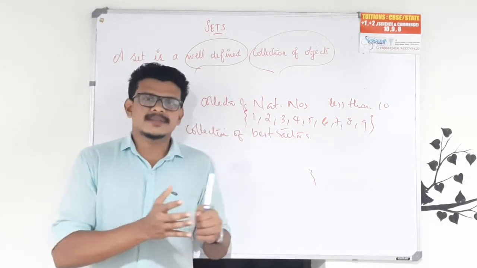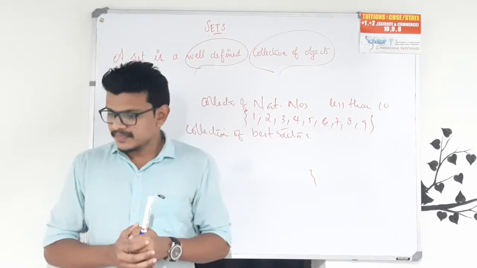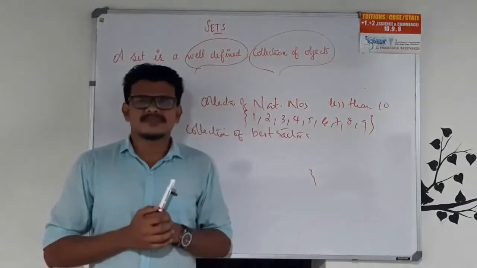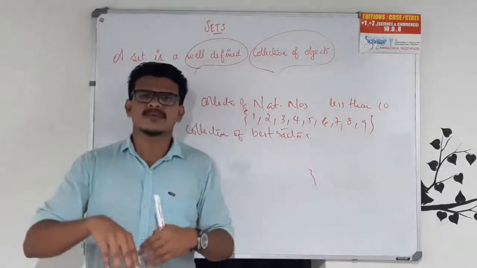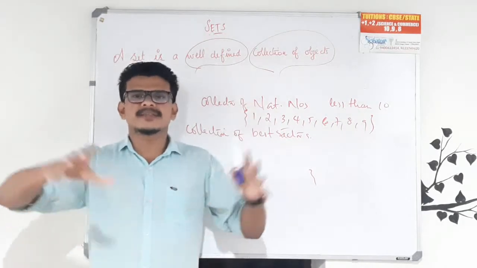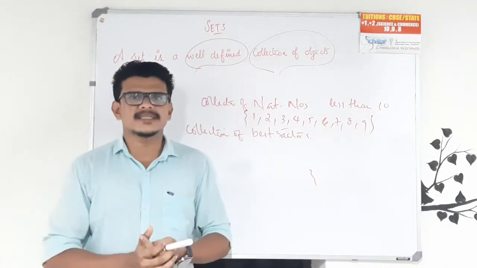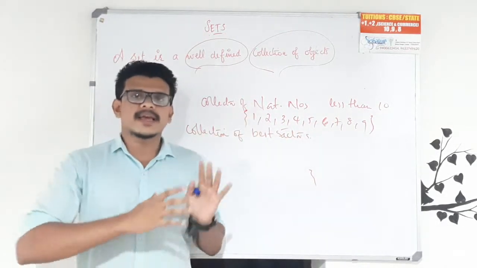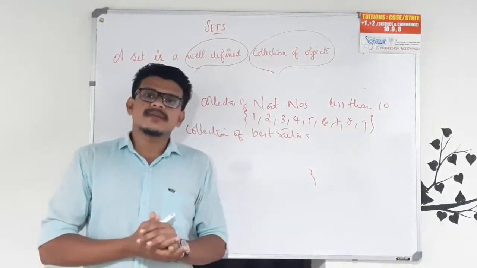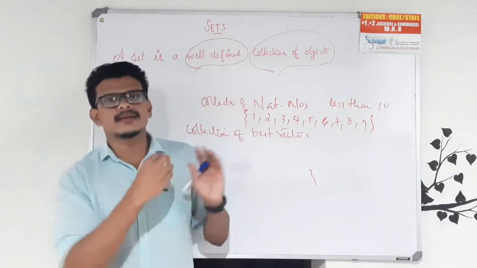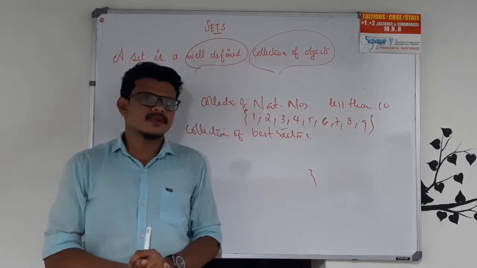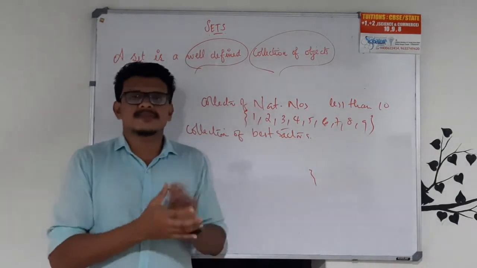Right. Another example I can give: the collection of places that I know. I am from Kerala, so I know many places from Kerala. So my collection of places in Kerala will be abundant. Suppose some other person is from Mumbai, what will happen? Their collection will be dominated by places in Mumbai. So these kinds of things are not well-defined.